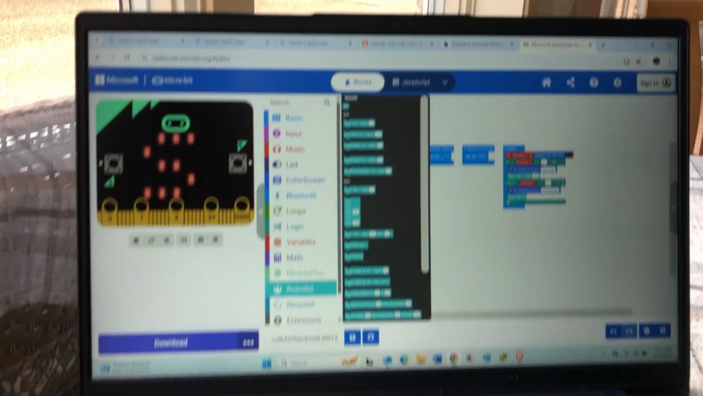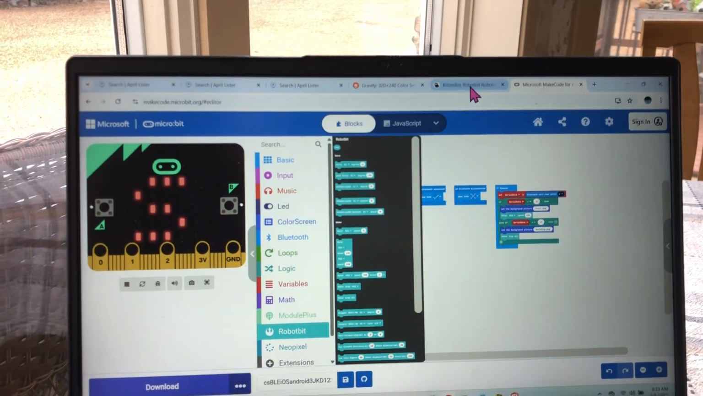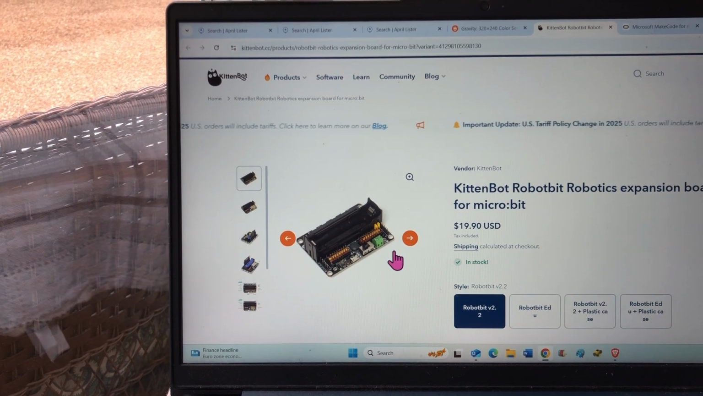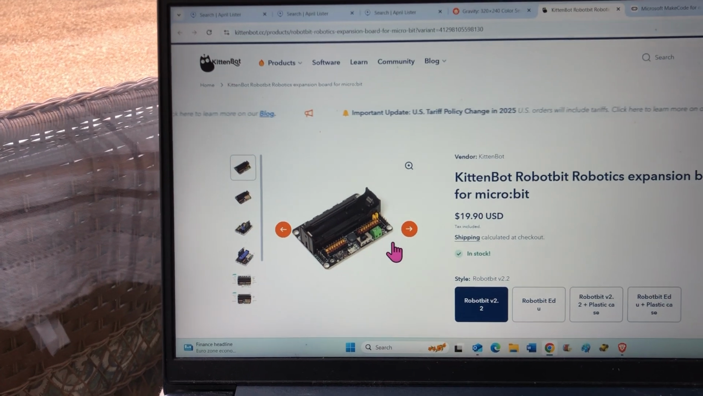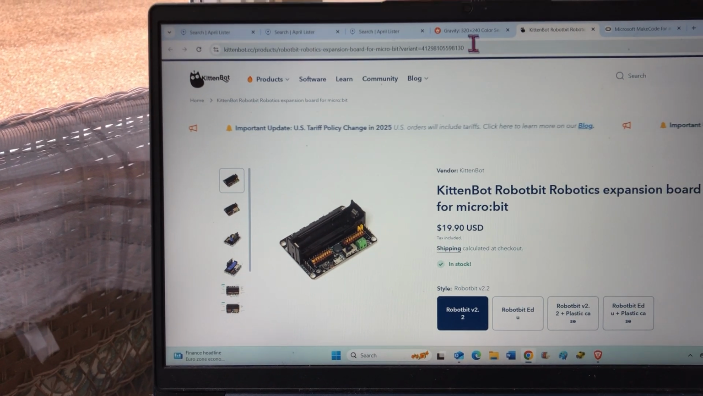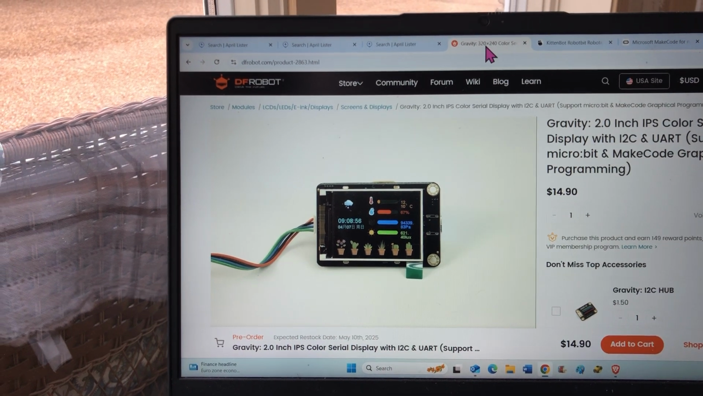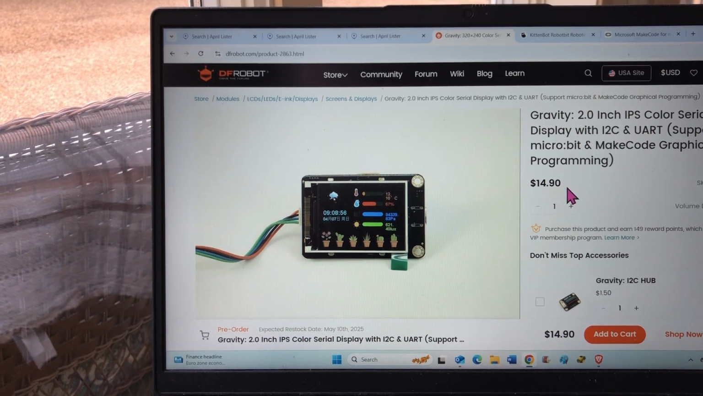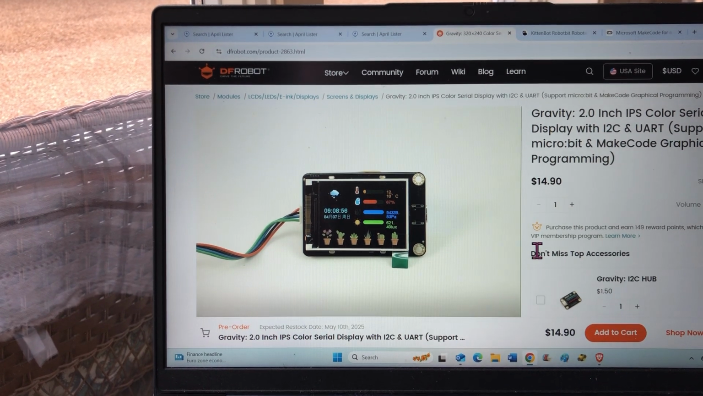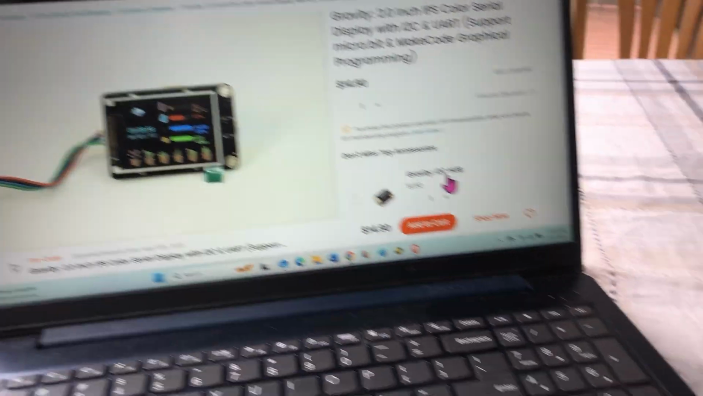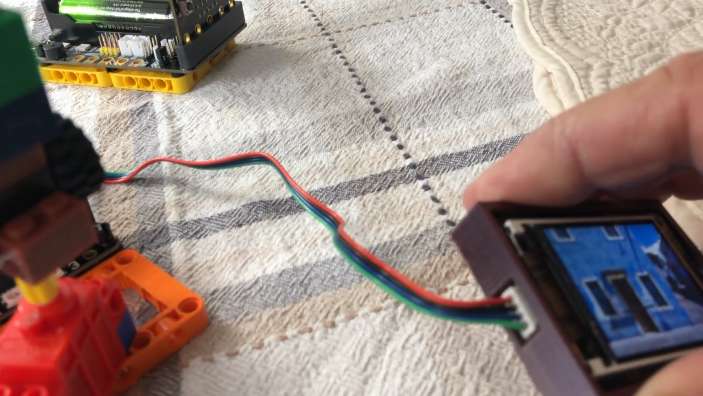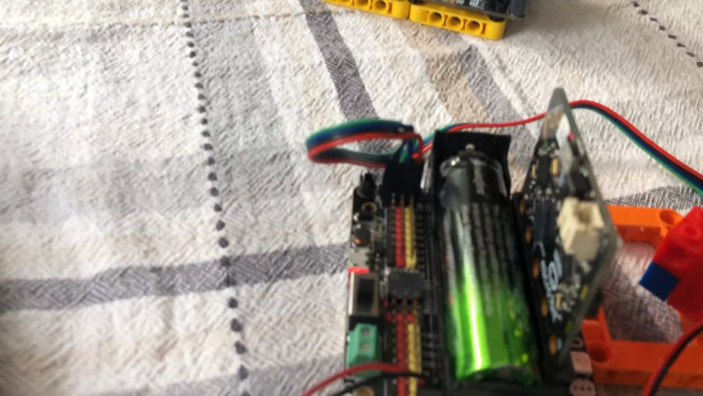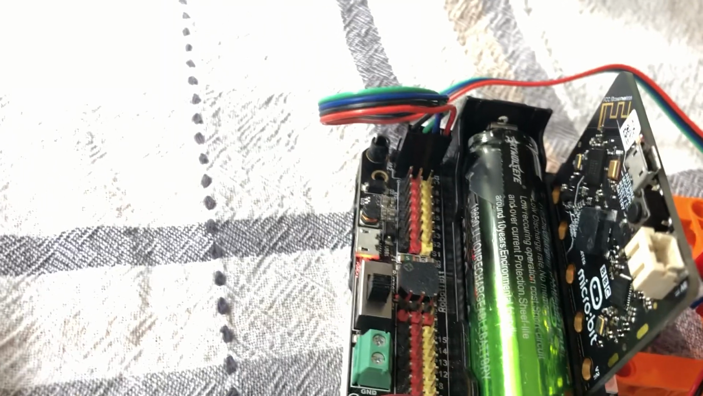Now, where do you get these products? Here is the Kittenbot robot bit, $20. I'm showing it. Here is the color screen by DFRobot, $15 is what I'm showing. It has this I2C connection right here, 4 wires, and the robot bit also has I2C.